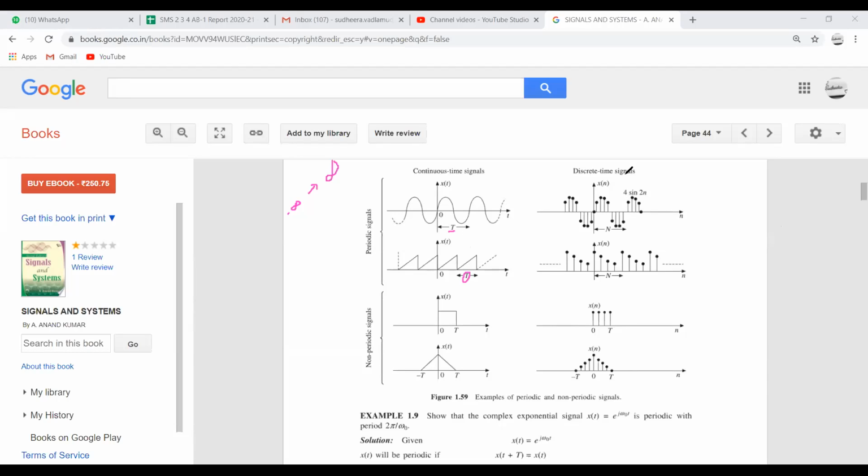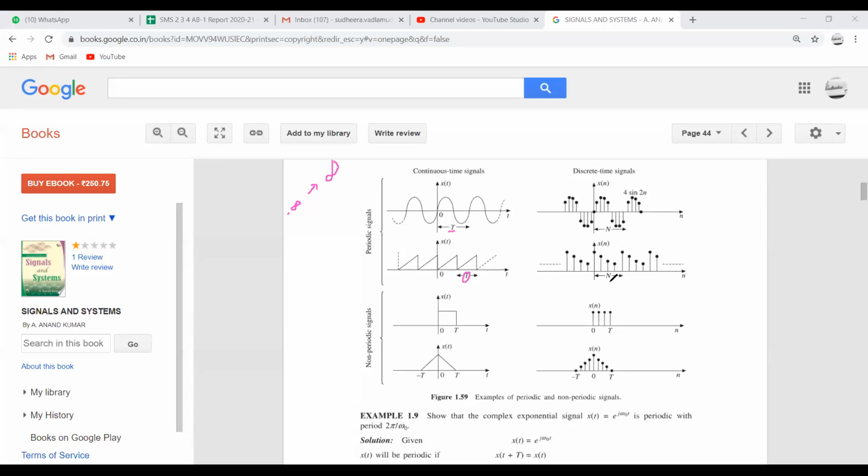And in the discrete case, if we consider 4 samples repeating from minus infinity to plus infinity, then this number of samples, n, is called the fundamental period of the given discrete time signal.